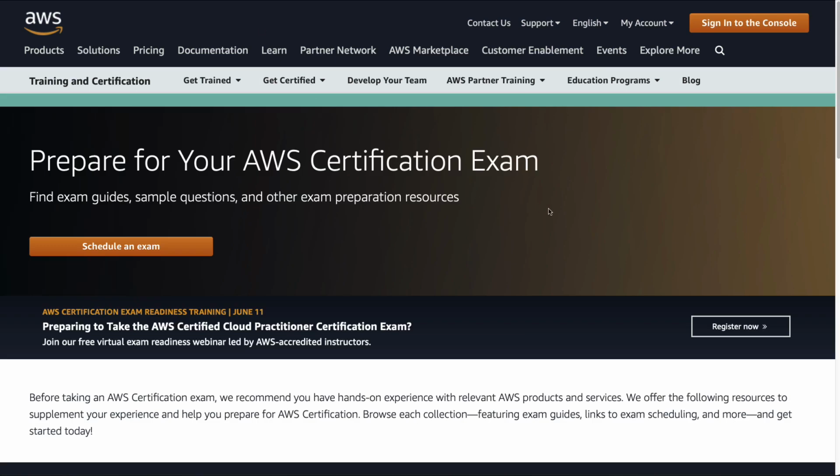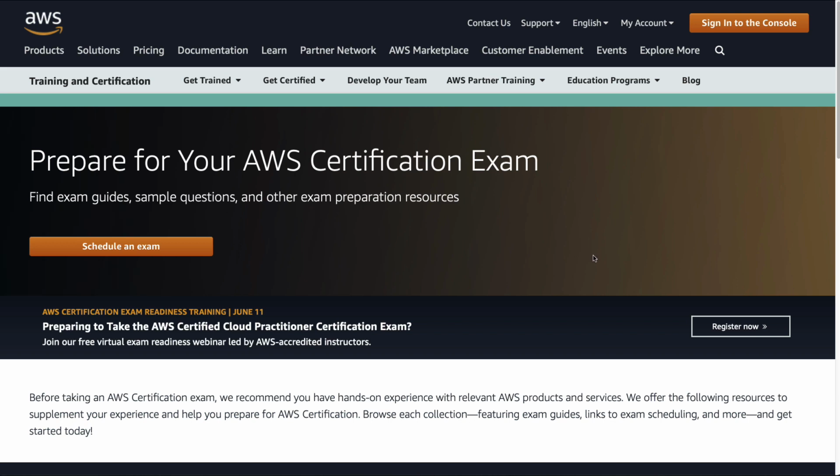And notice there's a section for AWS that walks you through how to prepare for your AWS certification exam. And it's surprising how many people don't go through this resource and then later don't pass the exam. Really, this is the basics, to start at the official information for AWS.